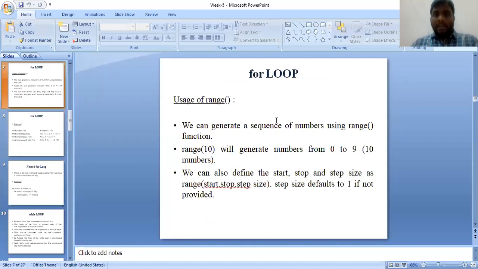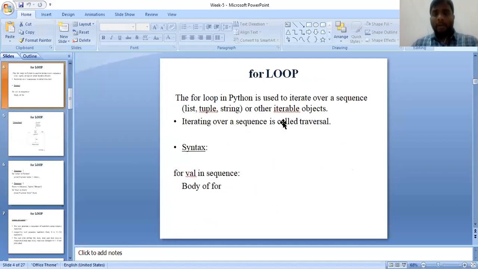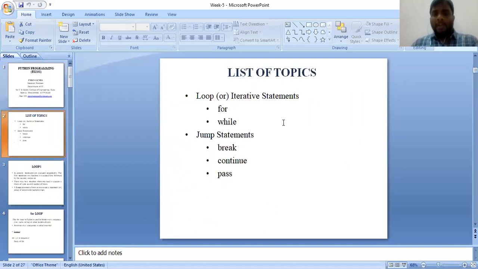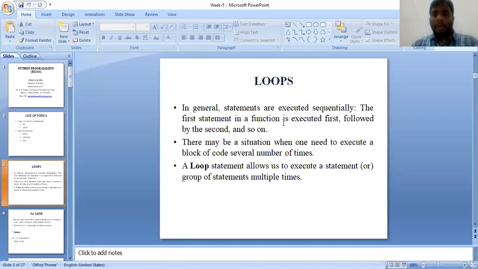In today's class, we should discuss the while loop. In yesterday's class, we have seen what a loop is and what the different types of loops available in Python are. A loop is nothing but a concept where it executes a single statement or a group of statements multiple times. That is called a loop.